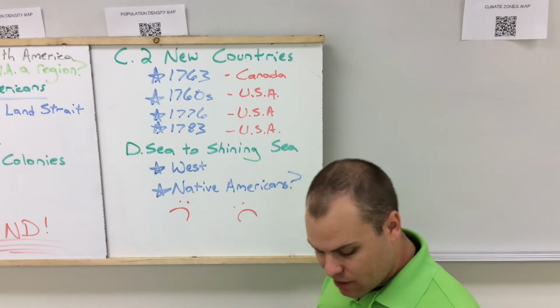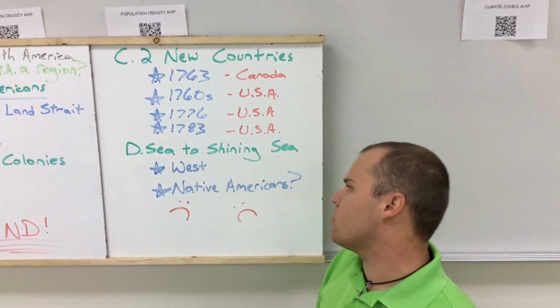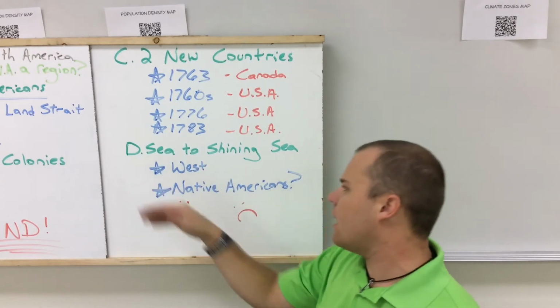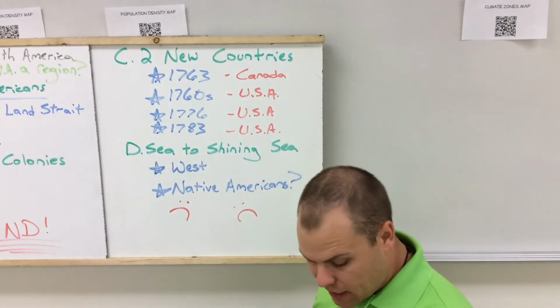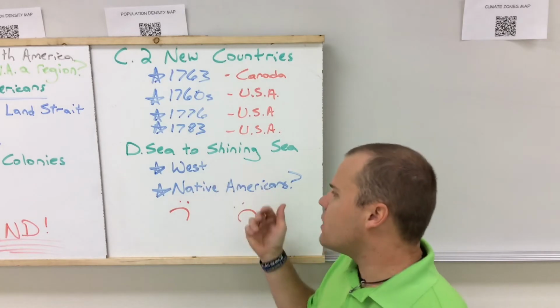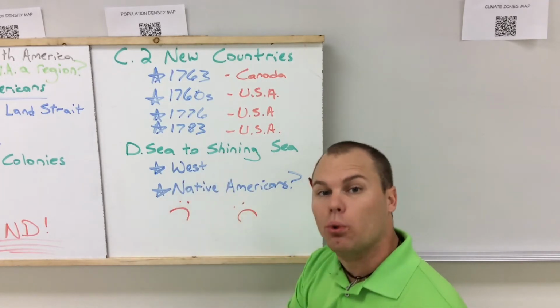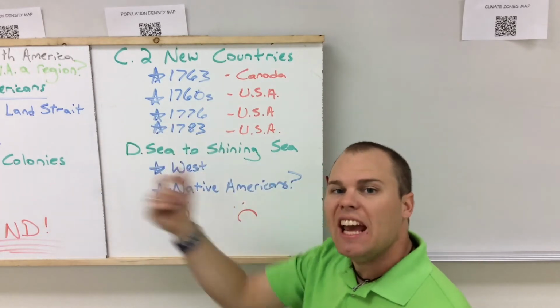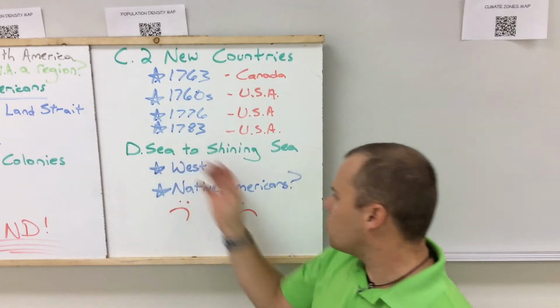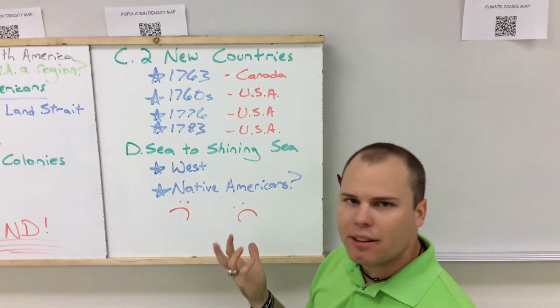One thing that happens in 1803, I'm off on my dates, the Louisiana Purchase comes into place. The United States purchases Louisiana from France, and then they are able to double the size of the United States during this expansion. We also have the adoption of Texas, which makes us move a little bit further west. And then you have the California Gold Rush, which influences people to move even further west to the west coast of the United States.